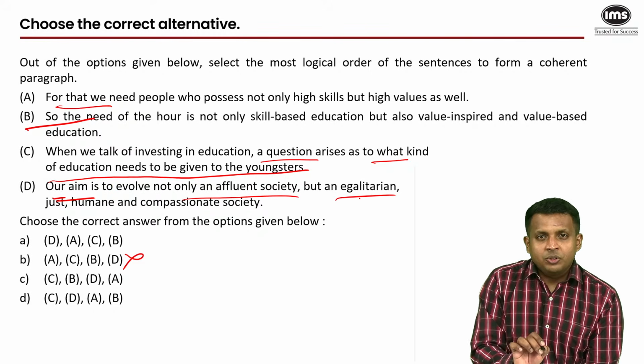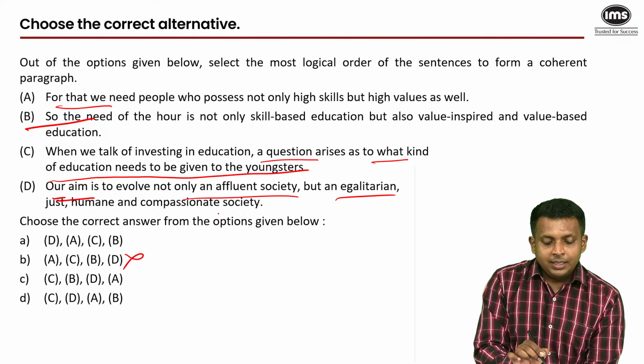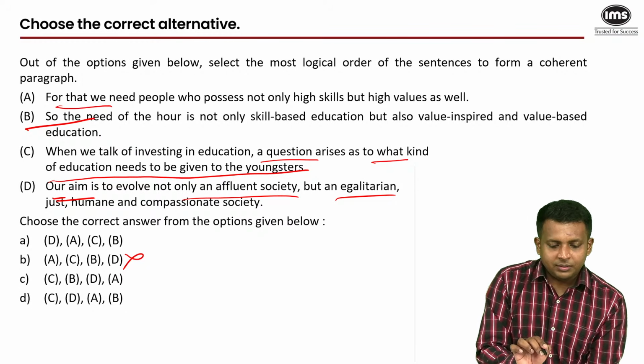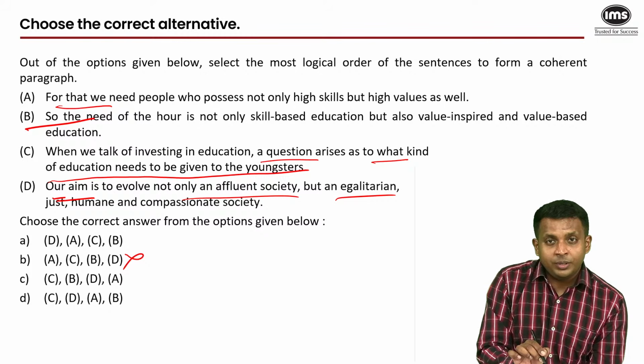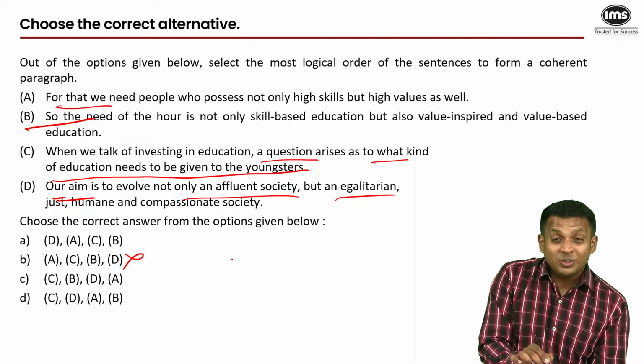Egalitarianism is a society based on equality, just humane and compassionate society. Now this is why the question arises in the first place. What kind of education needs to be given to the youngsters? Because we want them to be a part of an affluent society and an egalitarian, humane, just and a compassionate society. So C must begin the sequence.